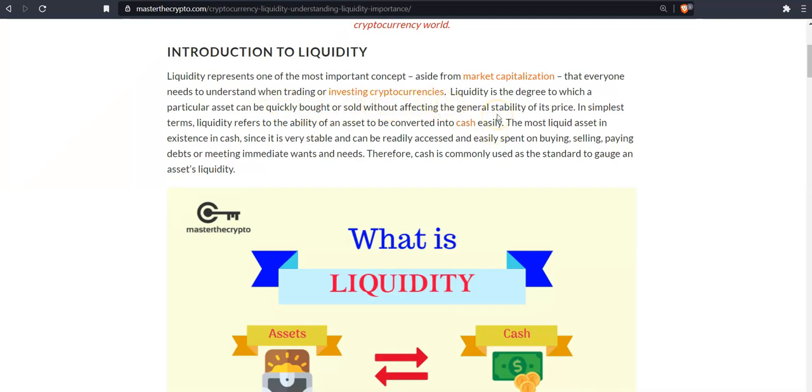Liquidity is the degree to which a particular asset can be quickly bought or sold without affecting the general stability of its price. In simplest terms, liquidity refers to the ability of an asset to be converted into cash easily. The most liquid asset in existence is cash, since it is very stable and can be readily accessed and easily spent on buying, selling, paying debts, or meeting immediate wants and needs. Therefore, cash is commonly used as the standard to gauge an asset's liquidity.